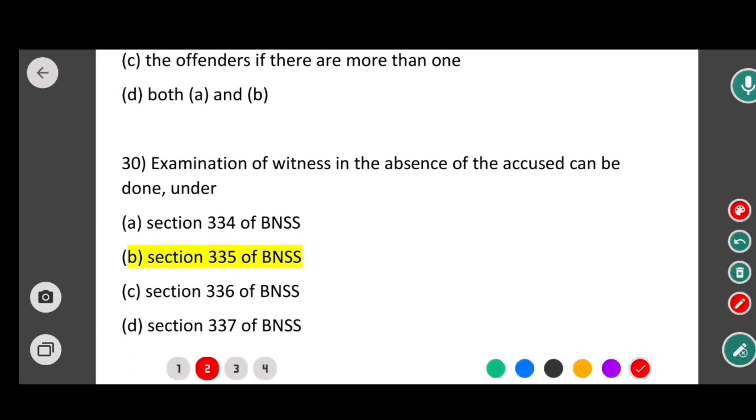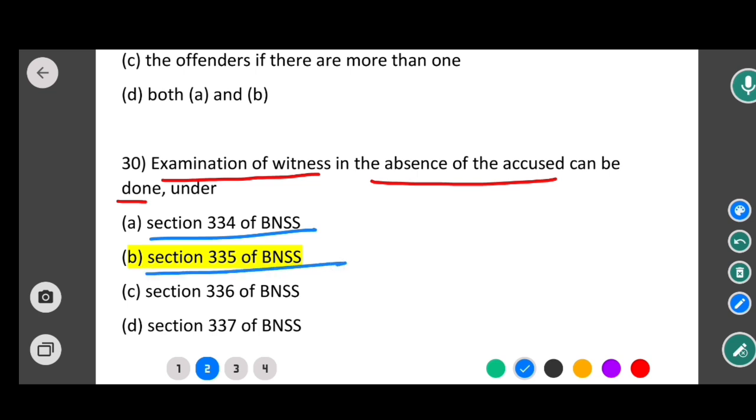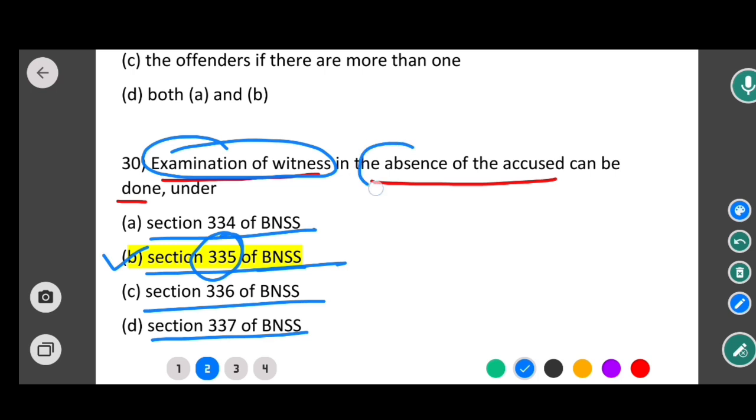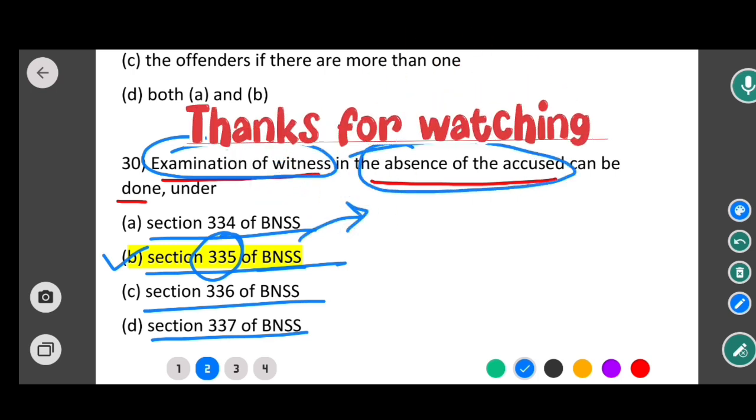The last question is, examination of witness in the absence of the accused can be done under which section of BNSS? Options are section 334 of BNSS, section 335 of BNSS, section 336 of BNSS, section 337 of BNSS. So in this case the correct option would be option B. That means as per the provision of section 335 of BNSS, examination of witness can be done in the absence of the accused.